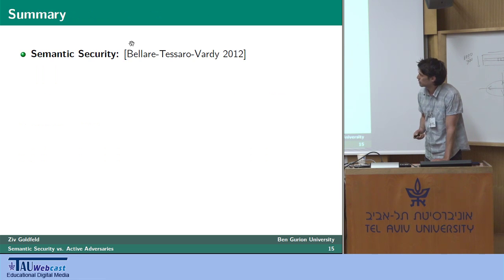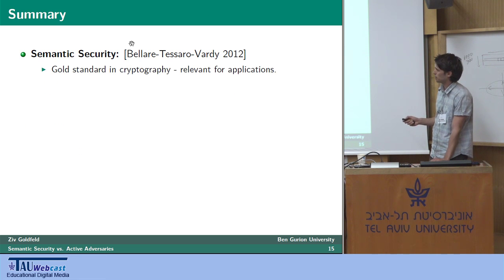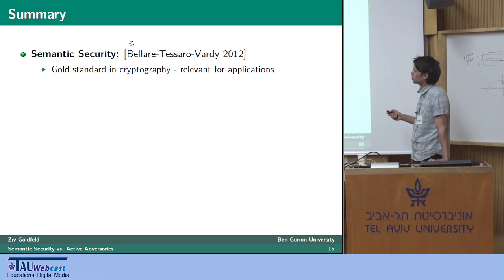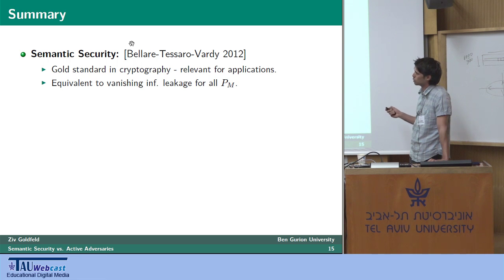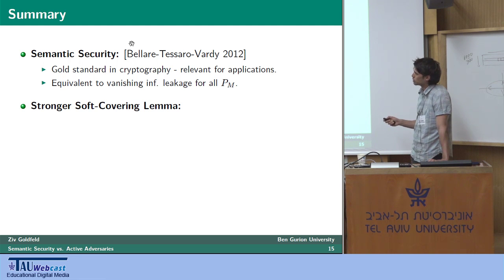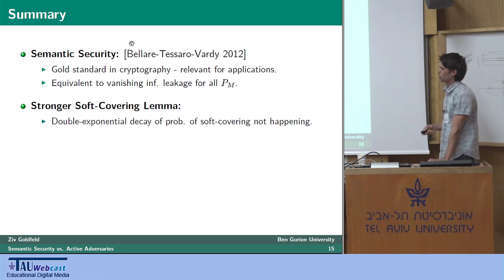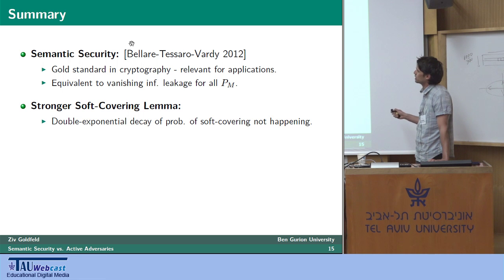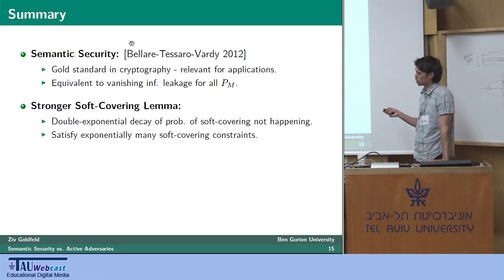So with that, let's summarize. Semantic security, as I said, is regarded as a gold standard in cryptography, which is good enough for applications, and was shown by Bellare, Tessaro, and Vardy to be equivalent to a vanishing information leakage when you maximize it over all message distributions. To find codebooks that satisfy this requirement, we relied on our stronger version of the soft covering lemma that gives you a double exponential decay of the probability of soft covering not happening, which is useful in showing the existence of codebooks that satisfy exponentially many secrecy-related constraints or soft covering-related constraints, which can be thought of as the same or a related thing.